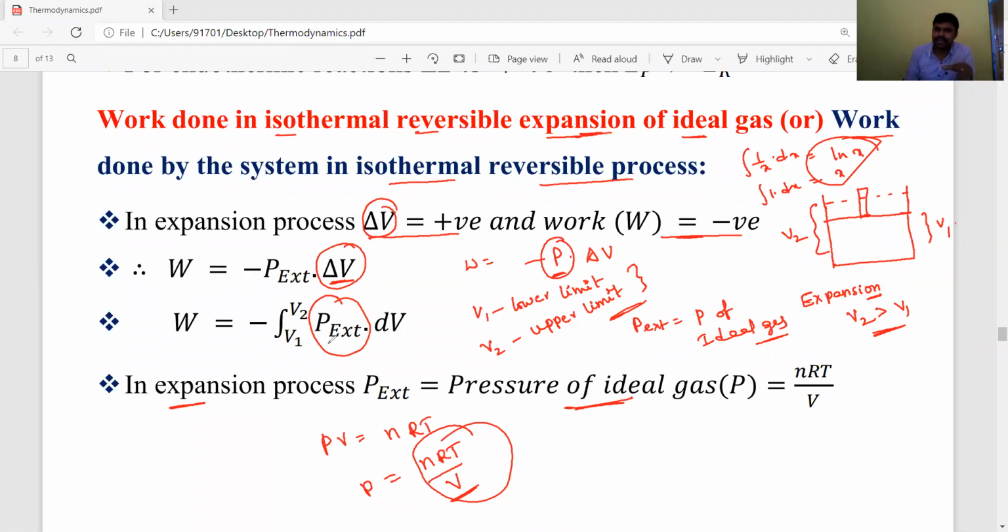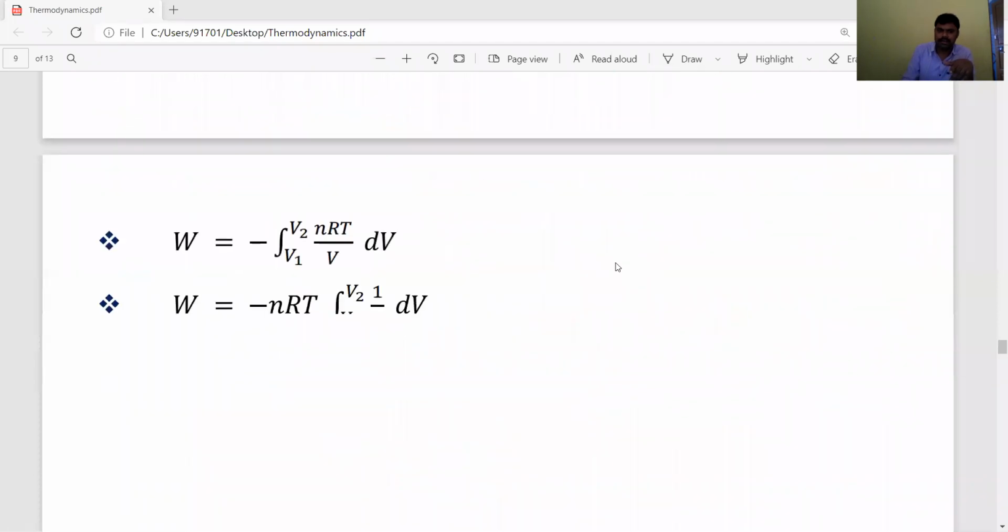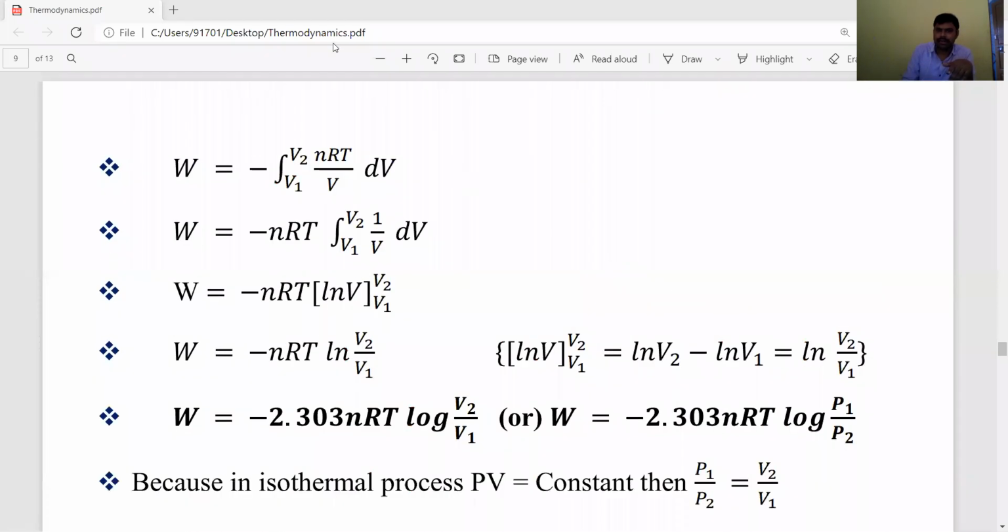Now, integrations are applied. The change in the volume, in the expansion process, the lower limit, the lesser value, is V1, the higher value is V2, and the pressure is equal to nRT by V. Just substitute this pressure, nRT by V, in the above equation. Then we'll get the work done by the system.